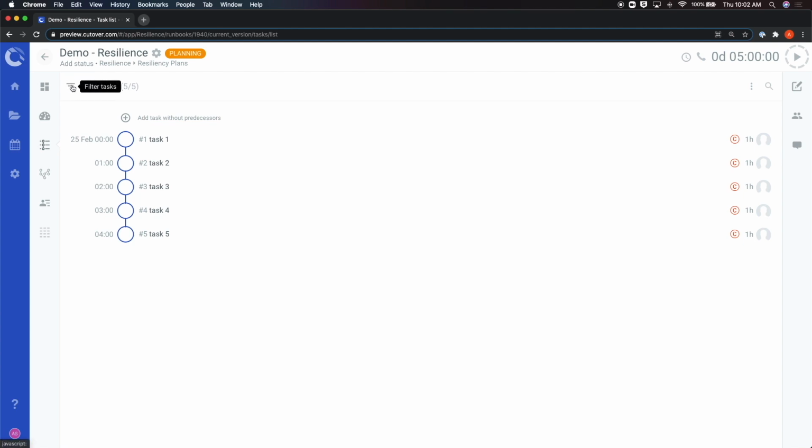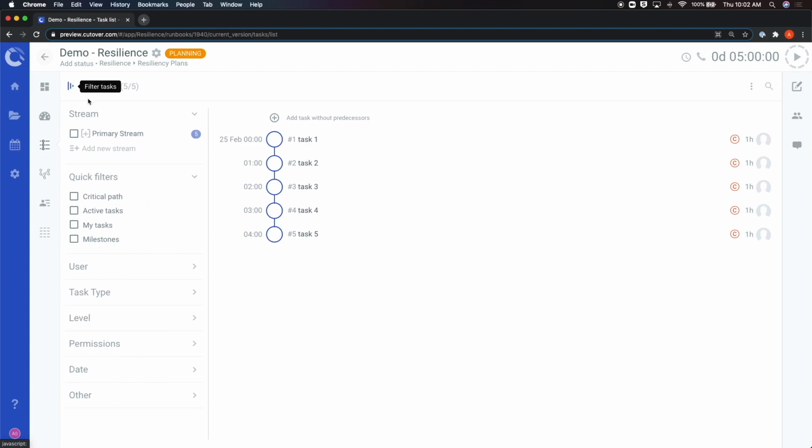The filters menu seen here is very similar to the one we explored in the account runbook list. There's a list of filters in the bottom half of the menu allowing you to search through the tasks of your runbook, similar to searching through the runbooks themselves. The key difference between this menu and the runbook filters menu is that the folders are swapped for something we call streams. The streams are a way to organize tasks into groups in order to aid navigation and understanding of the task in the runbook.